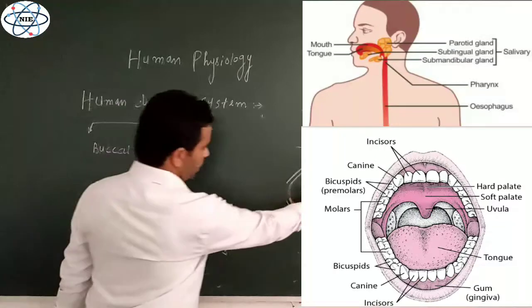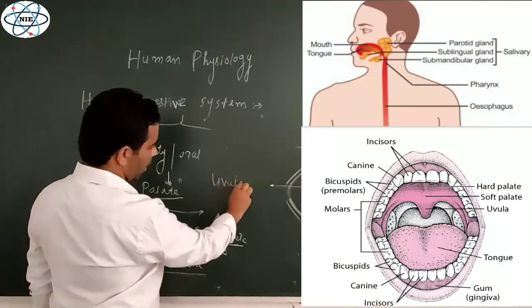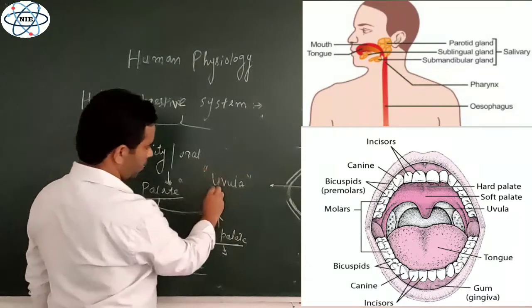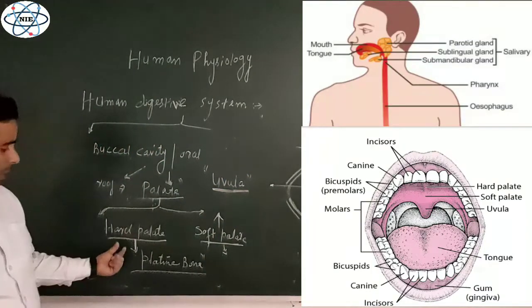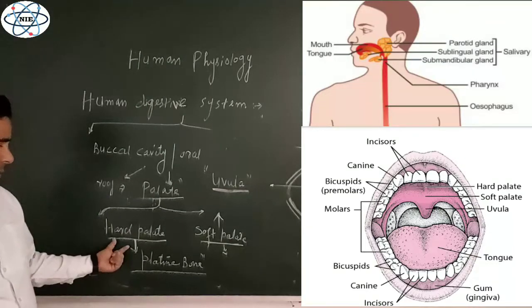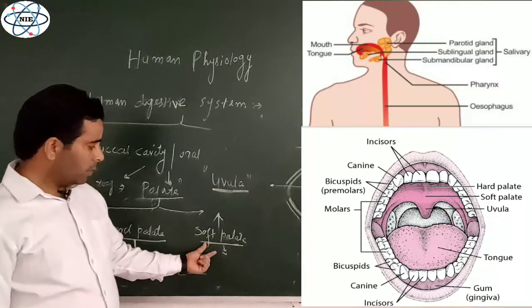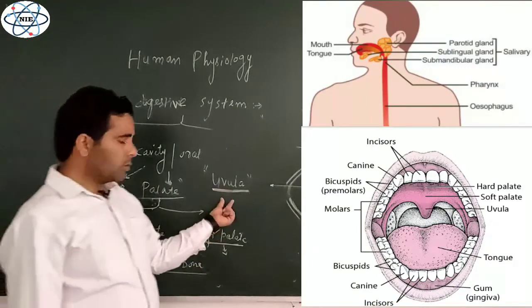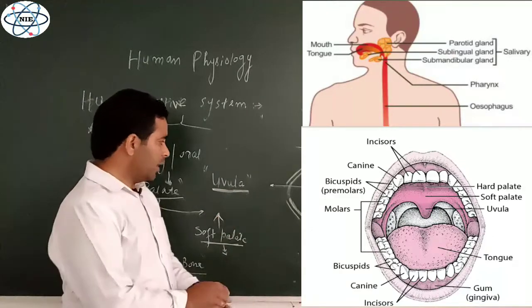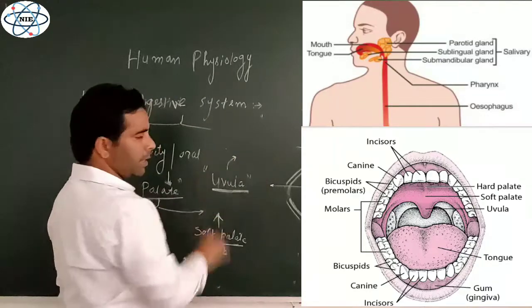That fleshy structure is known as the uvula. So keep in mind, this is the hard palate because of the palatine bone, while there is no bone in the soft palate. That is why it's known as the soft palate. But from the soft palate hangs down a fleshy structure, the uvula, and it is very important for closing the internal nares.